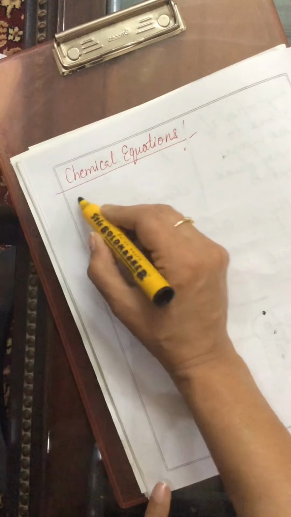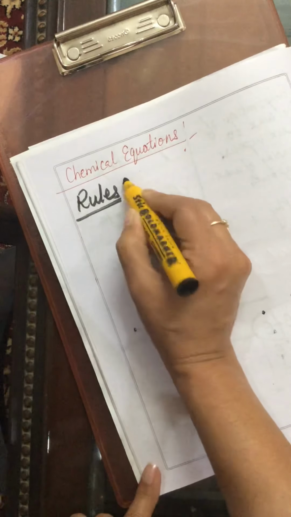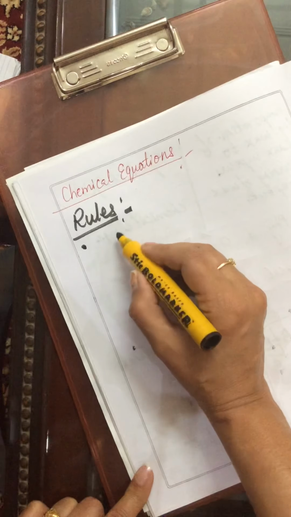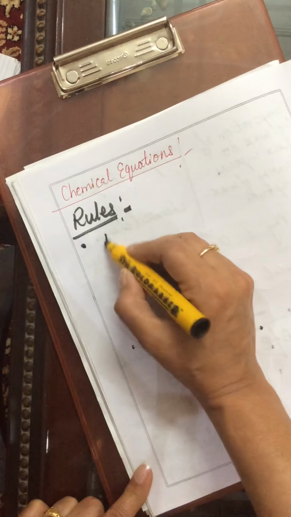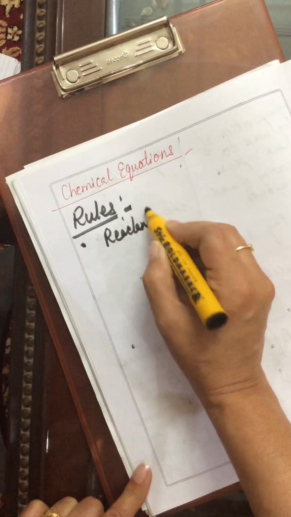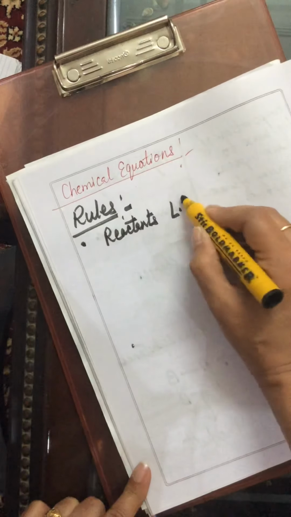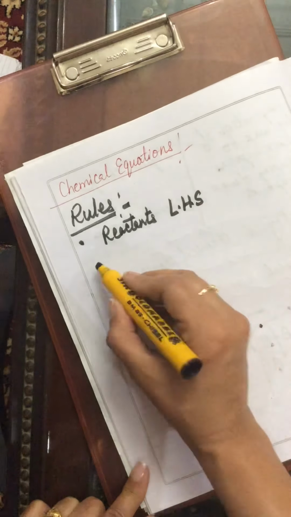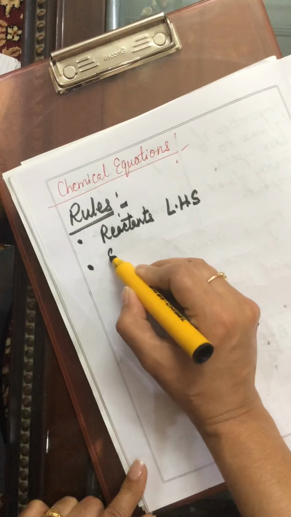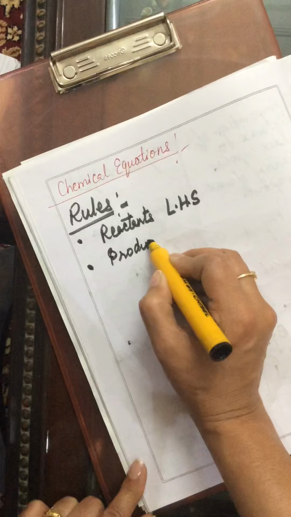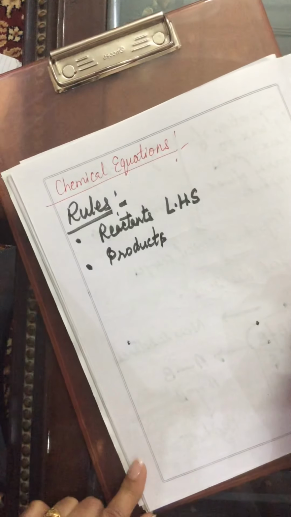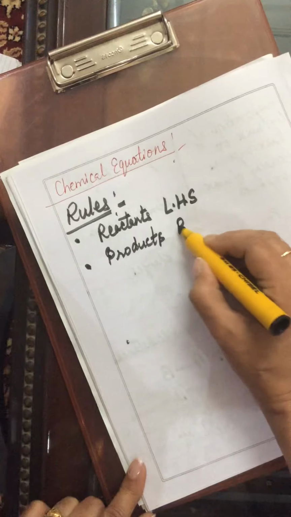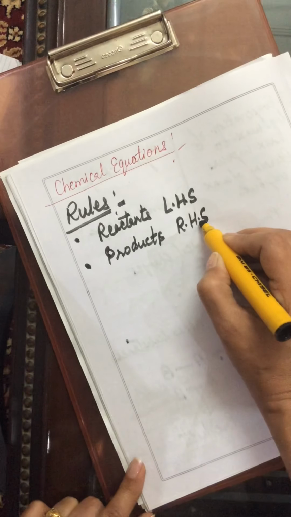Now, rules for writing a chemical equation. How can a chemical equation be written? First rule is, substances taking part in a chemical reaction, like I told you, are called reactants. These are written on the left hand side in a chemical equation. And the substances formed after a chemical reaction, which are called products, are written on the right hand side in a chemical equation.